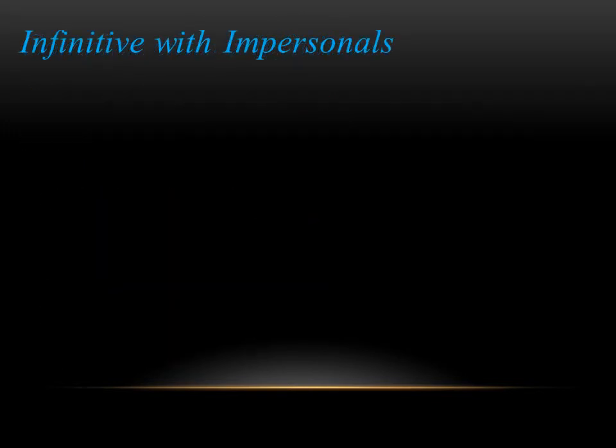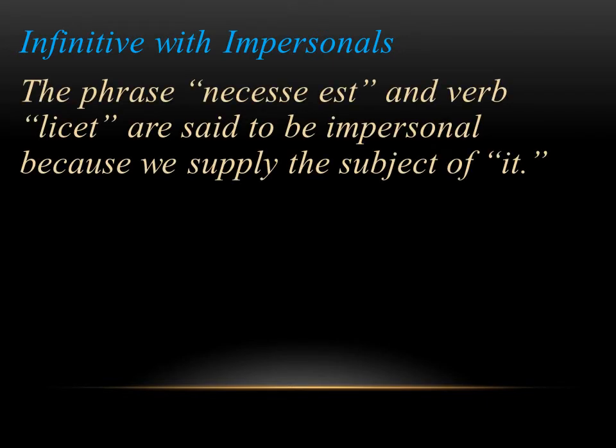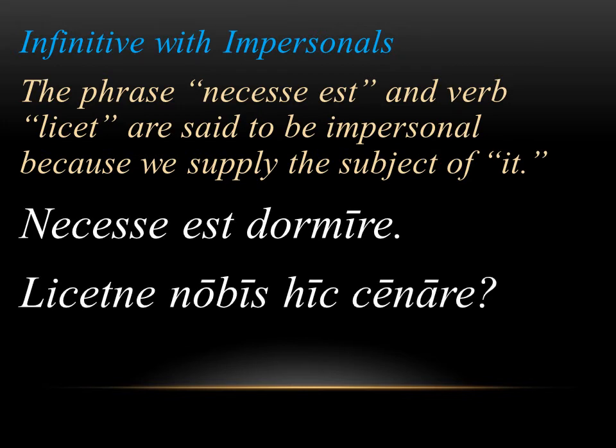The second use is the infinitive with impersonals. If we think of the phrases necesse est and the verb licet, these are what we call impersonals in the book, because we have to supply the subject of it. So if you had these two sentences, necesse est dormire and licetne nobis hic cenare, both of them don't have an explicit subject. We use the word it. So in the first sentence, necesse est, you're saying it is necessary. In the second sentence, licetne, and remember the ne just means you're asking a yes or no question, licet means it is permitted. So again, in both sentences, we're supplying it. This is what we mean by impersonal.